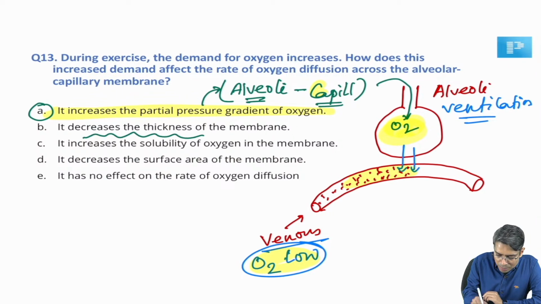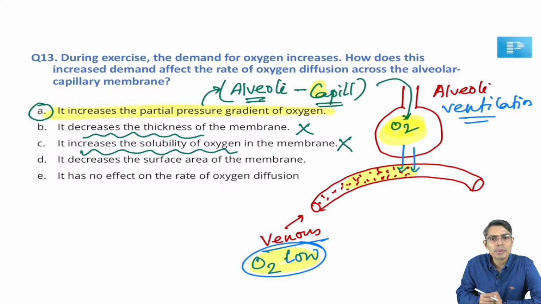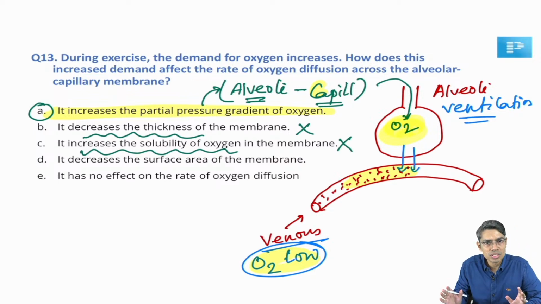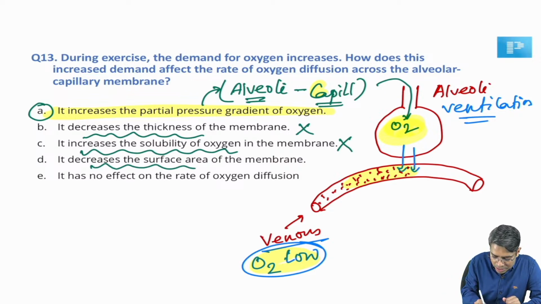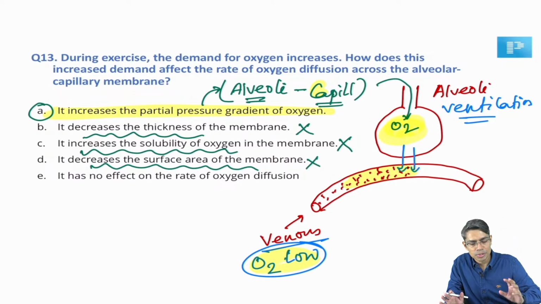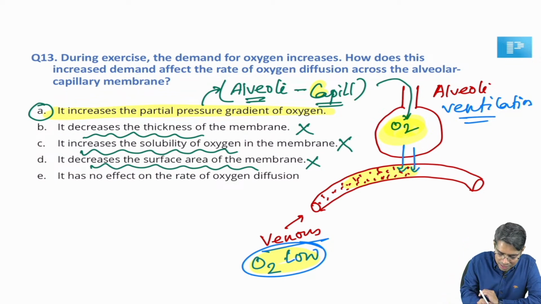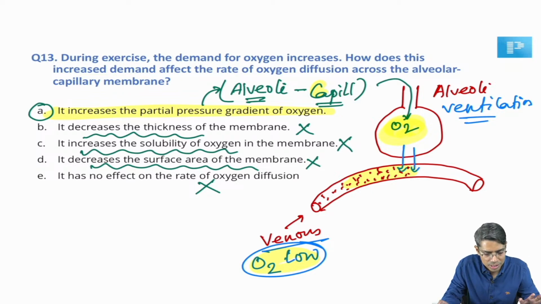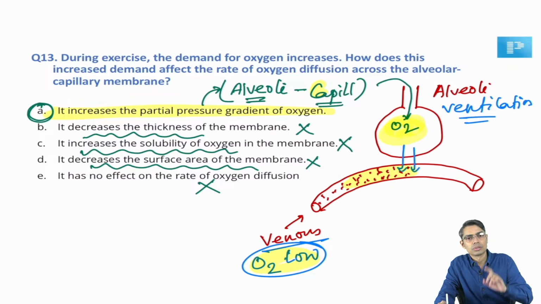Decreased thickness of the membrane is not going to happen. Increased solubility of oxygen is not going to happen. All these parameters are almost constant in the lung. Decreased surface area of the membrane is not going to increase the diffusion. Decreased surface area means there will be a decrease in diffusion. It is not going to happen in exercise. "It has no effect on the rate of oxygen diffusion" is an absolutely false statement, right? Yes. So option A is correct here. So for question number 30, A is the correct answer.